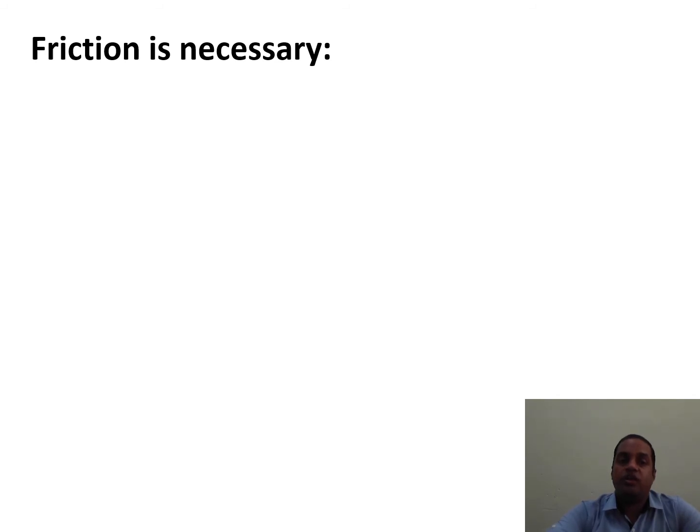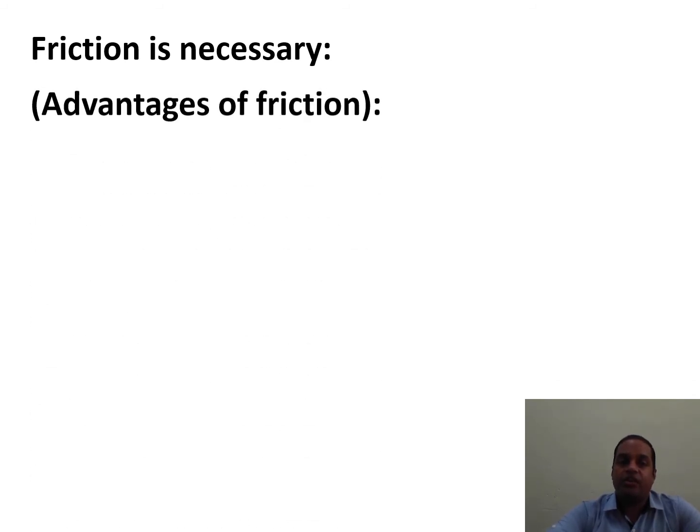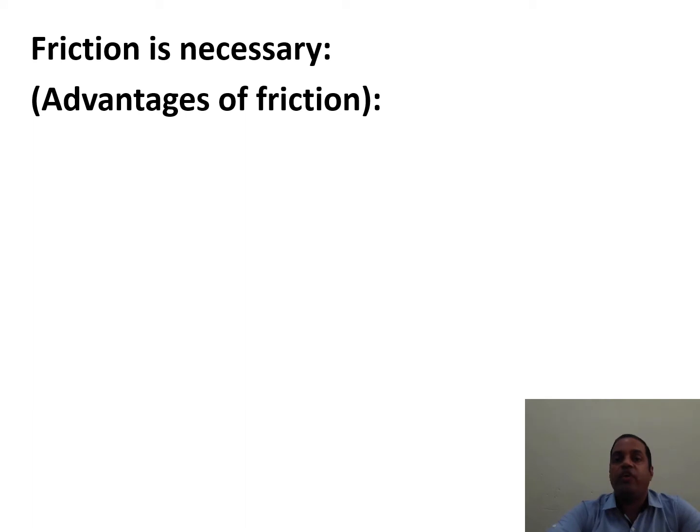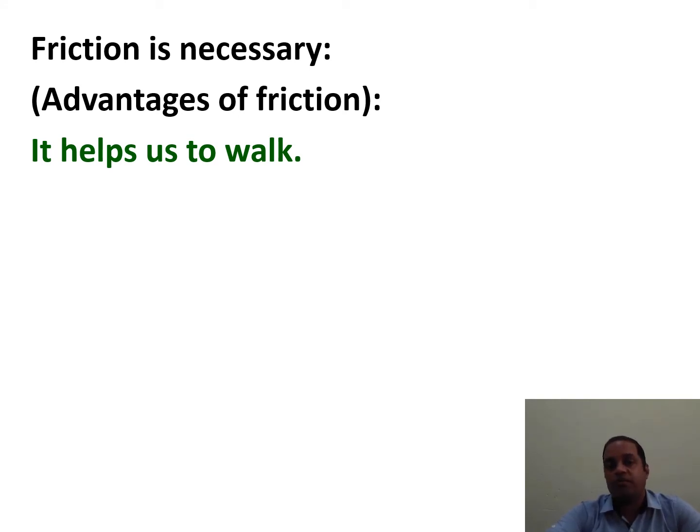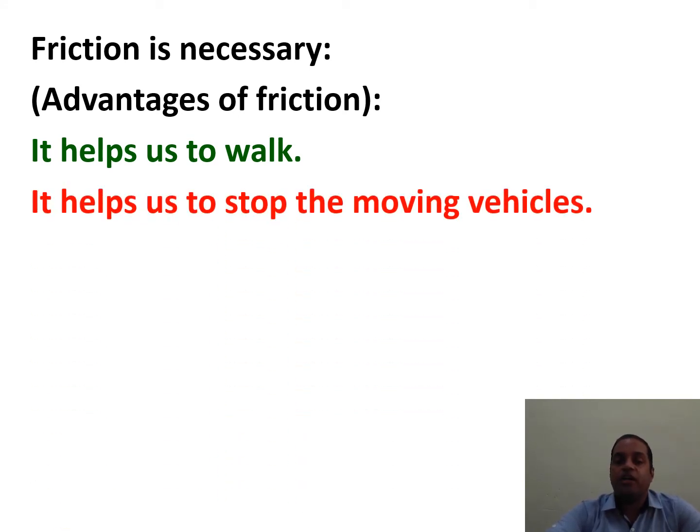Next question is, friction is necessary. Why is it necessary? Or we can say, what are the advantages of friction? Friction helps us to walk. If friction is not there, we cannot walk. Friction helps us to stop the moving vehicles. Without friction, moving vehicles will not stop, they will skid.